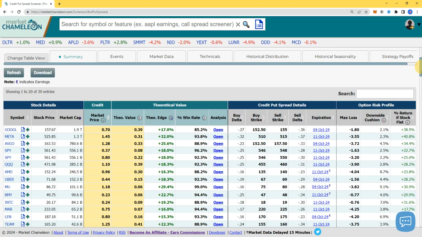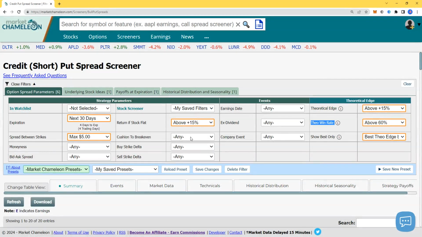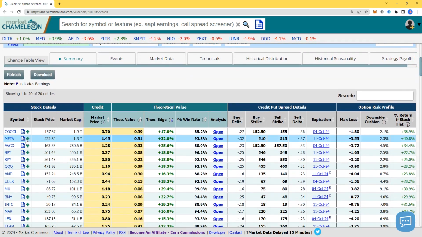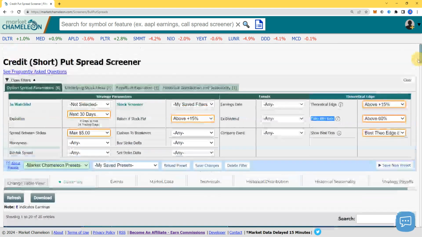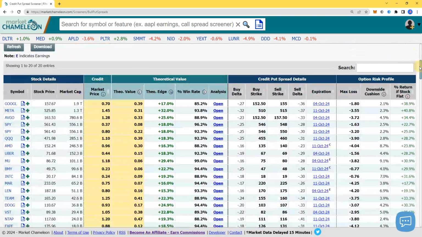So let's see, first of all, how many pages. Only one page. If you remove all the filters, you get, I don't know, over 1,000 pages. But now we got 1 page, and I'm looking for high market cap stocks, and I'm gonna do return if the stock is flat. Again, that means that if the stock doesn't go anywhere, you make over 15% return on your money. How crazy is this? This data is pretty awesome. So let's see what we got.